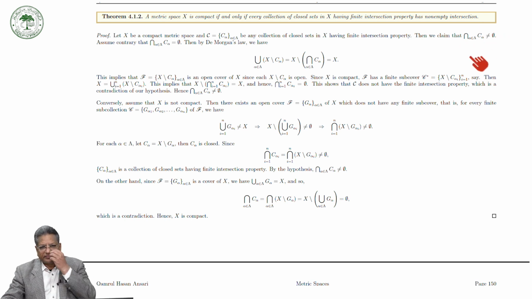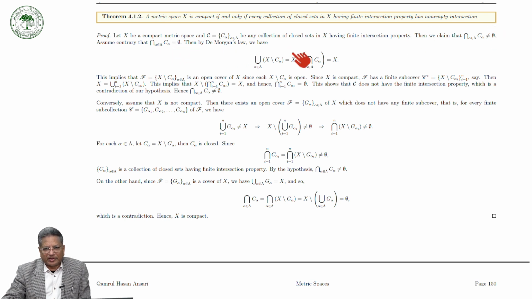Here the sets are closed, and the whole intersection is non-empty. If the finite intersection is non-empty, then the whole intersection is non-empty. The condition is that the Cn must be closed subsets of a compact metric space. Then the space X is compact. So assume that the intersection is equal to empty.